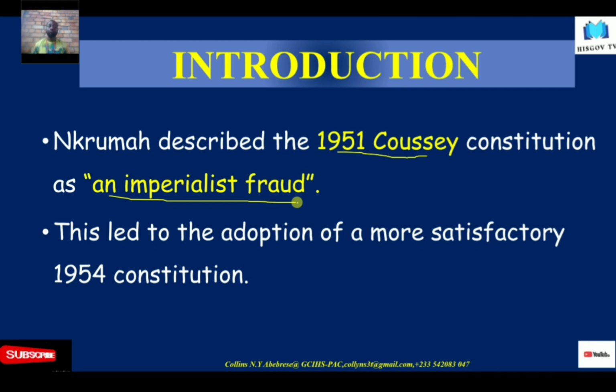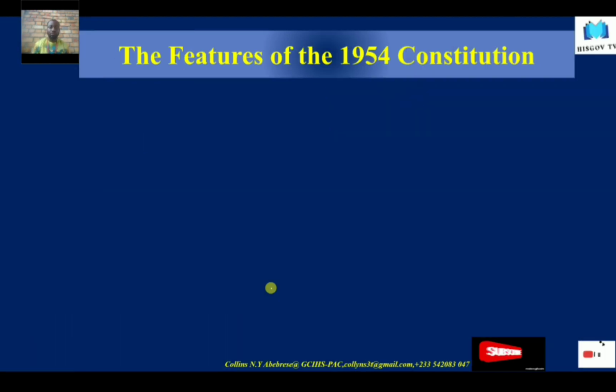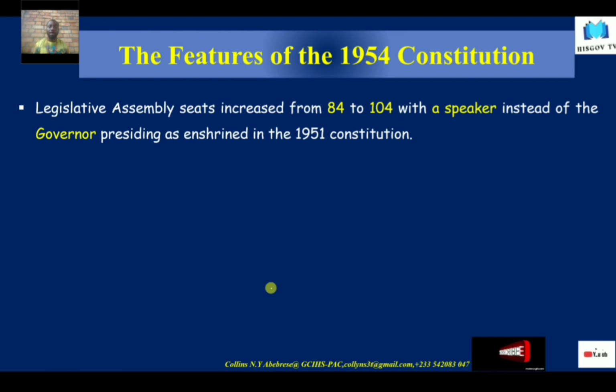And then he decided to adopt a new constitution that was more satisfactory, that was based on the principles of governance. That constitution was the 1954 Constitution, known as Dr. Kwame Nkrumah's Constitution. So we are going to look at the features of that constitution, as well as its strengths and its weaknesses. So let's begin with the features. What was new in this 1954 Constitution?